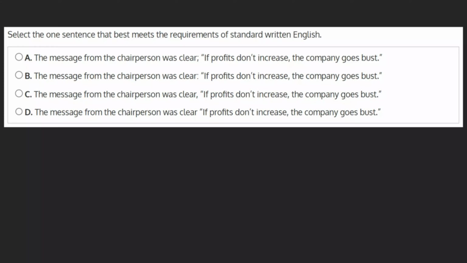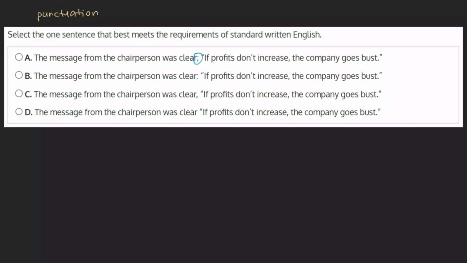Select the one sentence that best meets the requirements of standard written English. The message from the chairperson was clear. If profits don't increase, the company goes bust. Taking a look at our choices, we can see that the text is identical, but the punctuation varies. Let's take a look at each choice to determine what the correct punctuation should be.